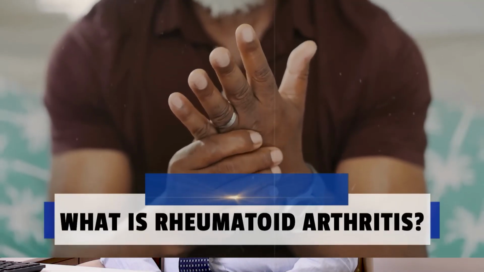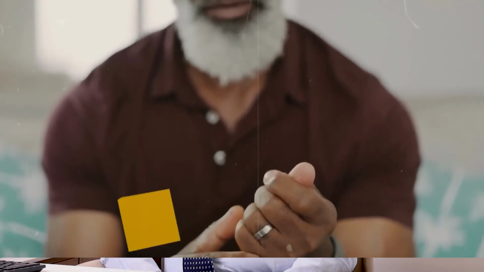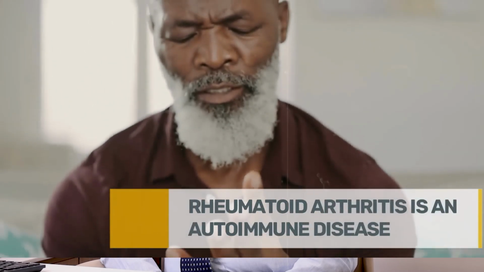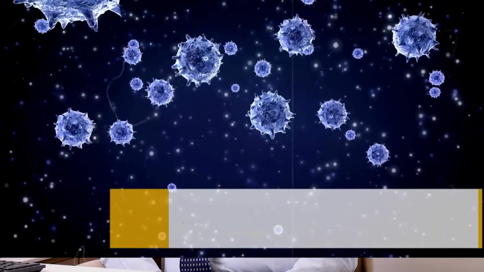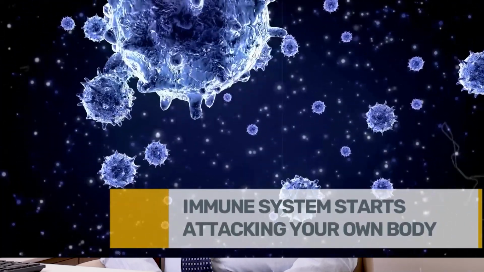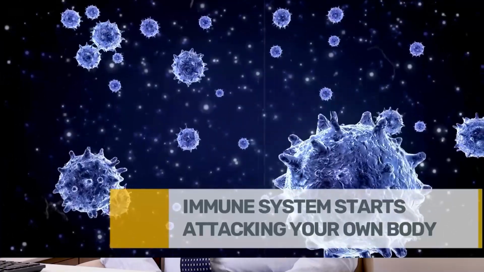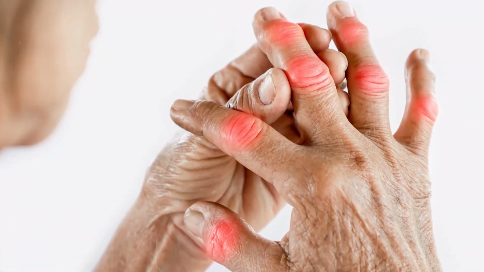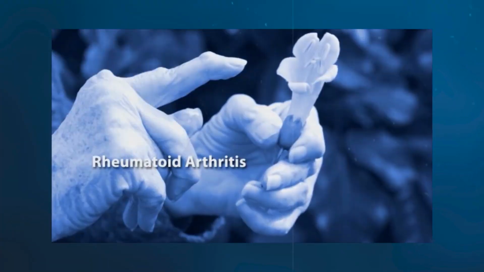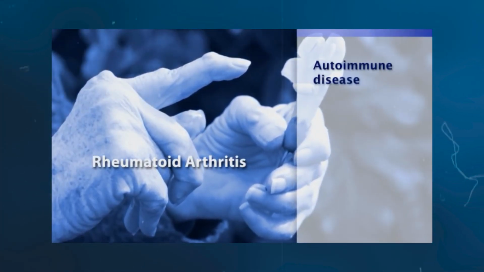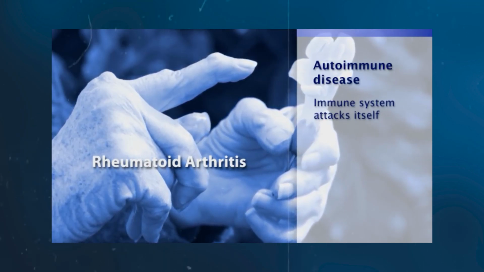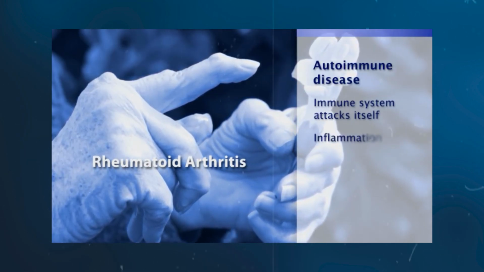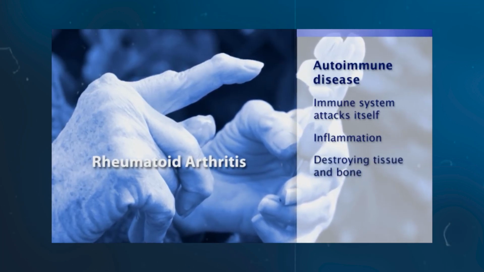Why does rheumatoid arthritis occur? The etiology of rheumatoid arthritis is autoimmune. That means our immune system works against our own system, mainly the synovium of the joint, and it tries to destroy it. It is as if some trigger has happened and our immune system recognizes the joints as a foreign source. It thinks that it is from an outside source and tries to destroy it. So this is how it happens.